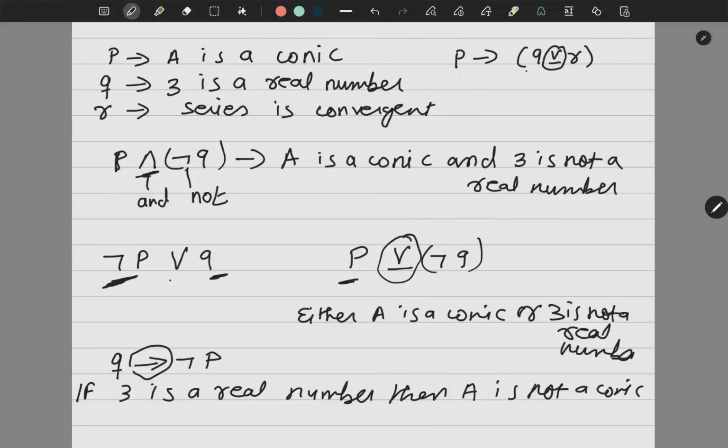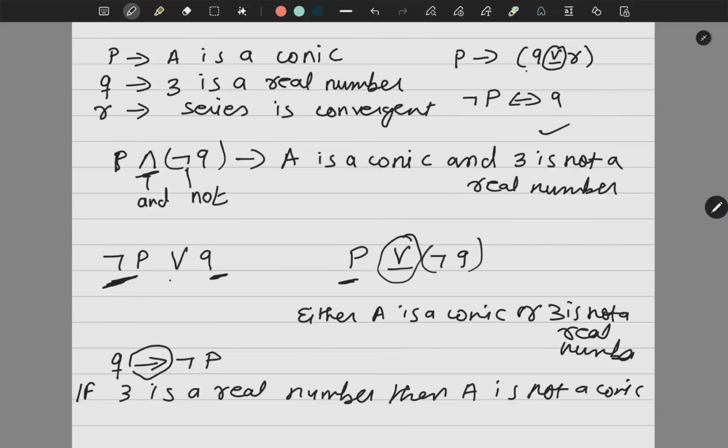Again, listen: if A is a conic, then either 3 is a real number or the series is convergent. Now if you have this, how will you read it? A is a conic if and only if 3 is a real number. Sorry, A is not a conic if and only if 3 is a real number. So this is how we can construct the sentence.